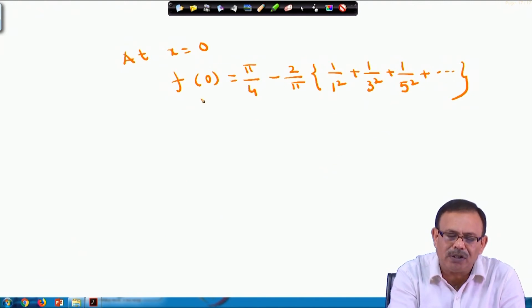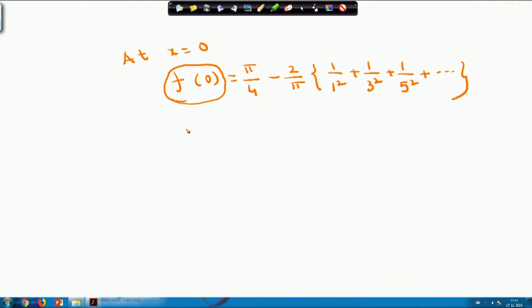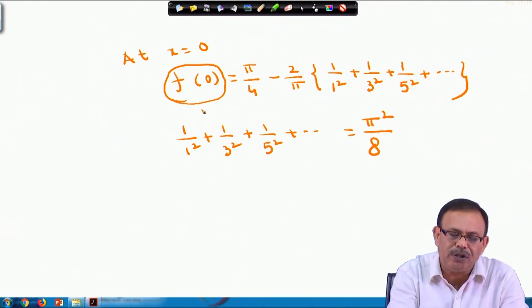I can find the value of f 0 also, since x is given. If I substitute the value of f 0, I will obtain 1 by 1 square plus 1 by 3 square plus 1 by 5 square, like this way. This will be nothing but, with 2 by pi going to the other side, pi square by 8. Please note that the function which was given has value f 0 equal to 0 at x equals 0.